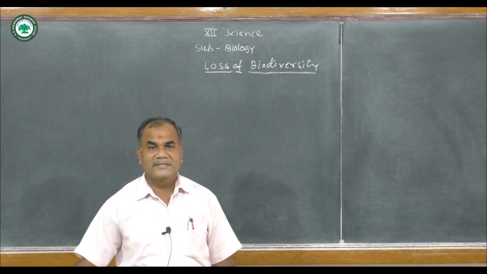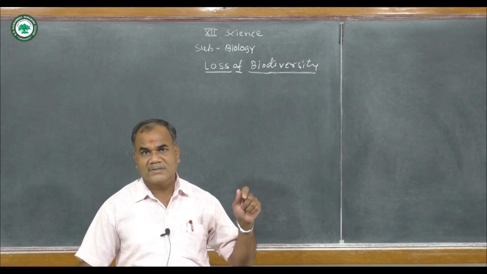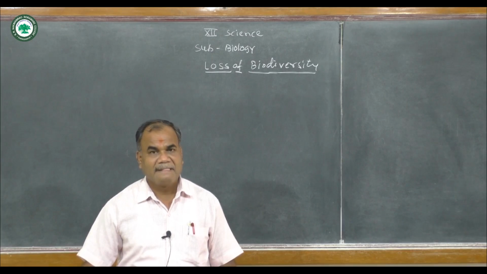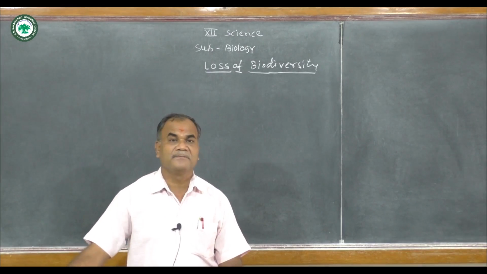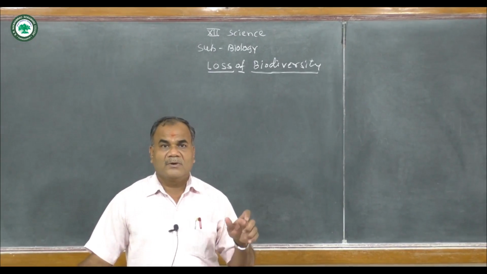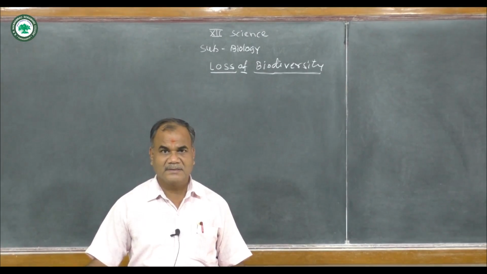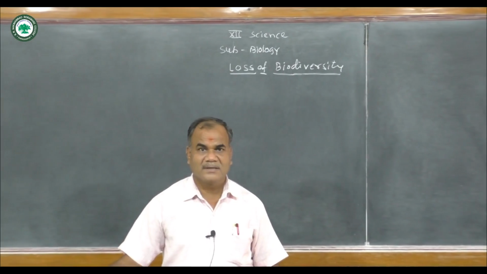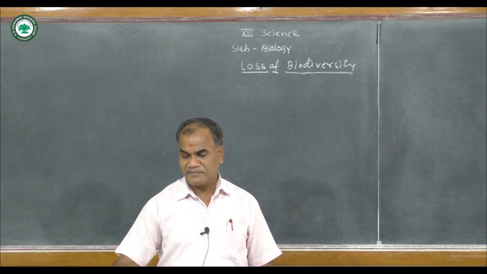What plays a key role in the loss of biodiversity? There are some reasons for the loss of biodiversity. Overall, an imbalance of the earth can be found in the ecosystems.